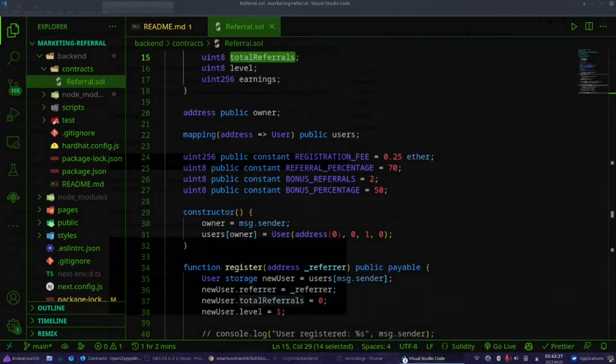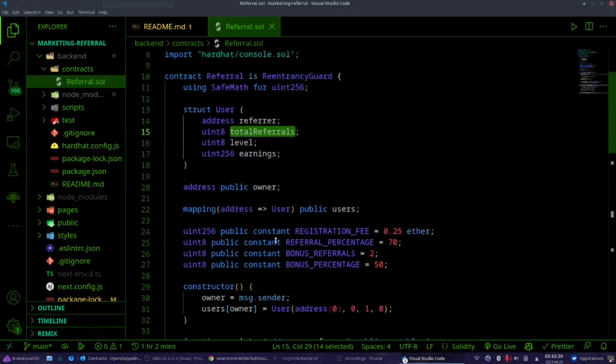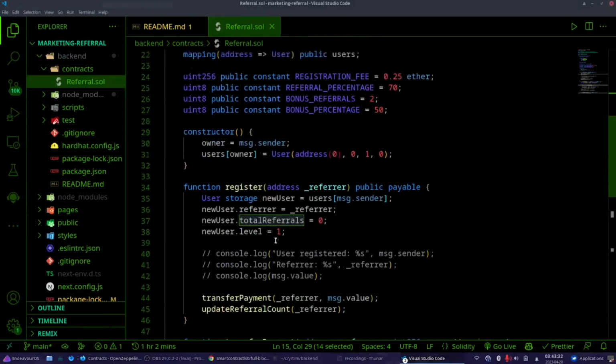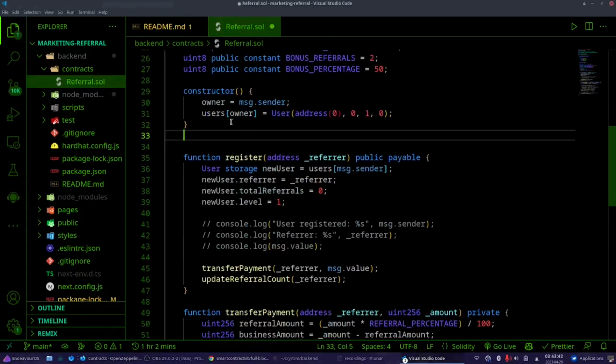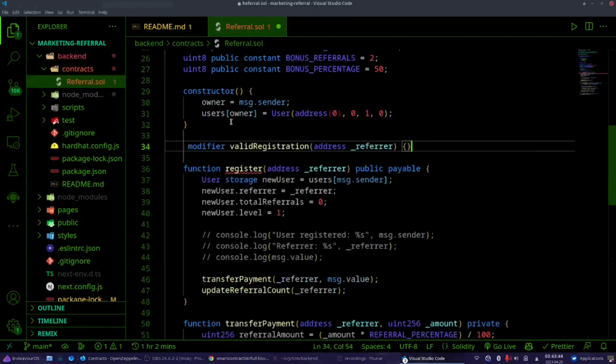Actually, we wrote most of the smart contract. Now we just need to add some modifiers. Why modifiers? Because we don't want anyone to register.